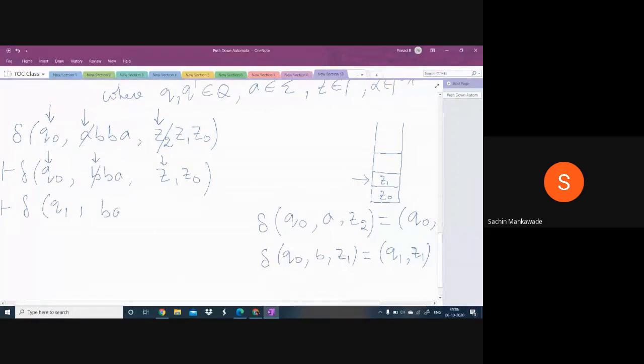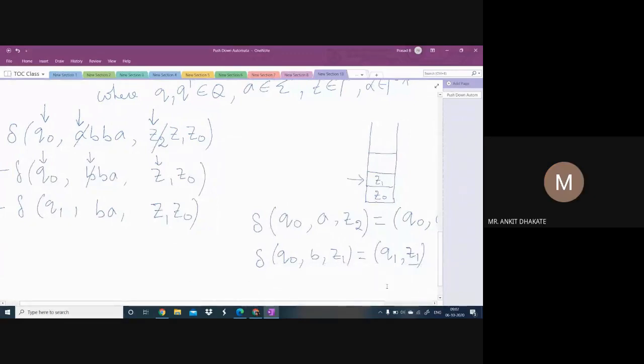So this is the remaining input symbol, and this Z1 means don't touch the stack, just keep the Z1 as it is. That is the meaning of this move. Do you understand, guys? Anybody has any doubts, please ask me.